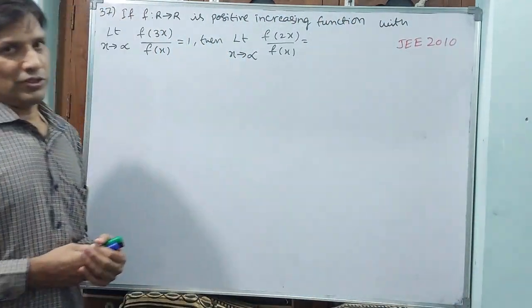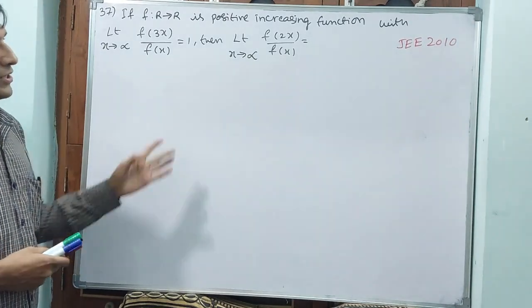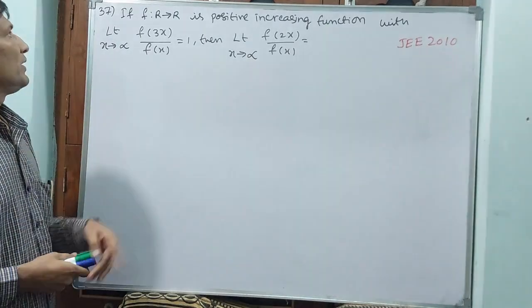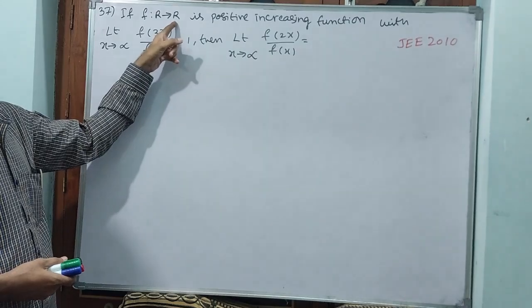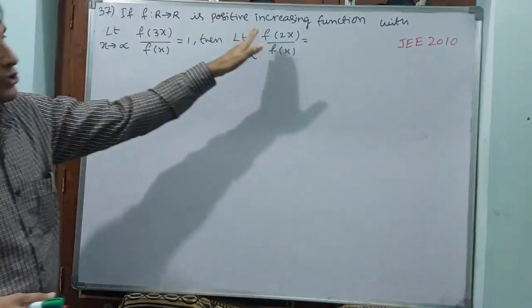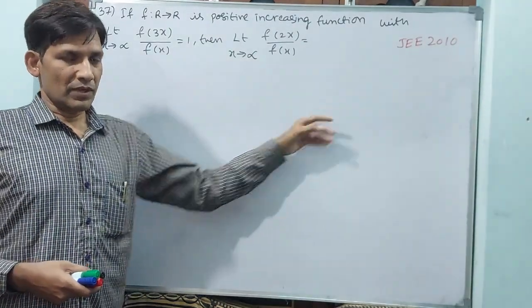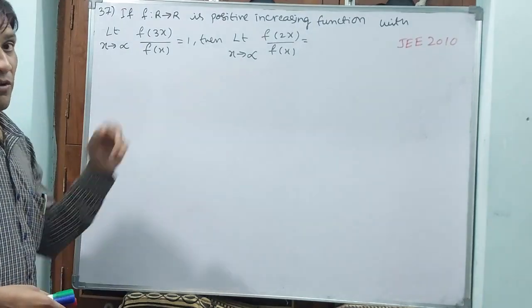This is a JEE 2010 question, question number 37. This question is based on the sandwich theorem. How we are going to do it, observe carefully. If f is a mapping from real numbers to real numbers, and is a positive and increasing function. This is very important: positive and increasing, not negative and not decreasing. Positive and increasing function means the function is continuous.